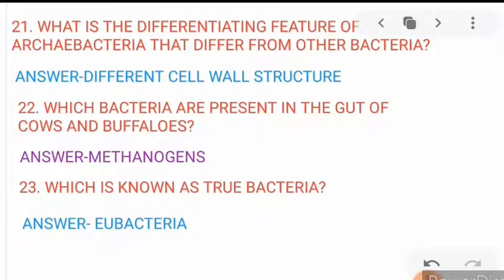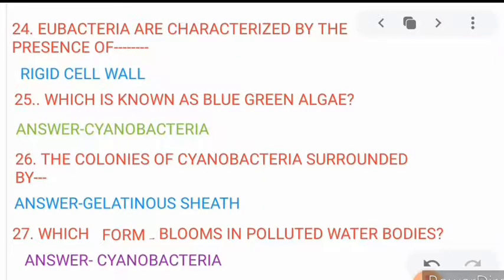Now move to the next. 24. Eubacteria are characterized by the presence of what? Eubacteria are characterized by the presence of a rigid cell wall. Now move to the 25. Which is known as blue-green algae? Blue-green algae is known as cyanobacteria. Cyanobacteria is also known as blue-green algae. The colonies of cyanobacteria are surrounded by a gelatinous sheath. Very, very important.